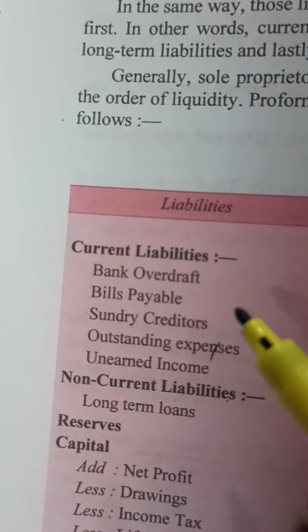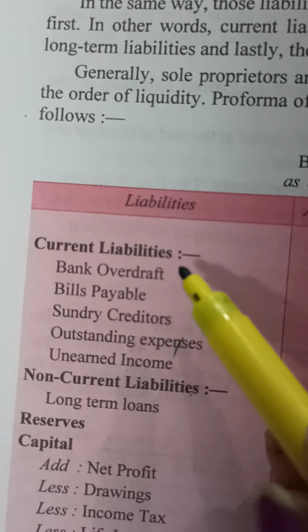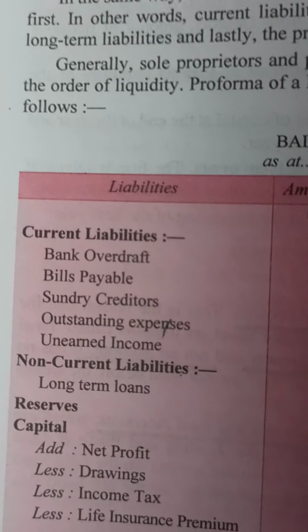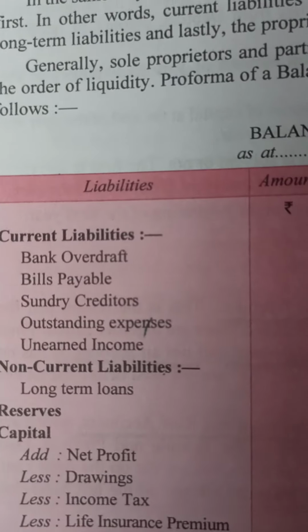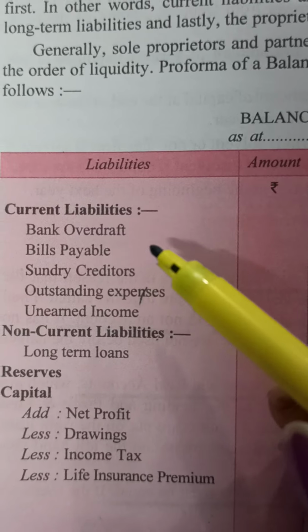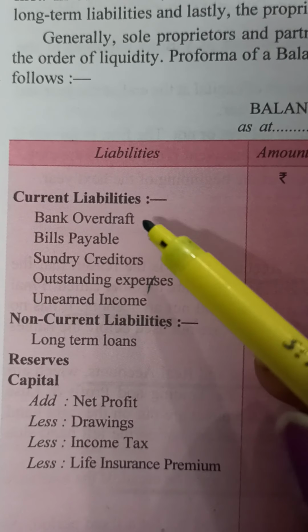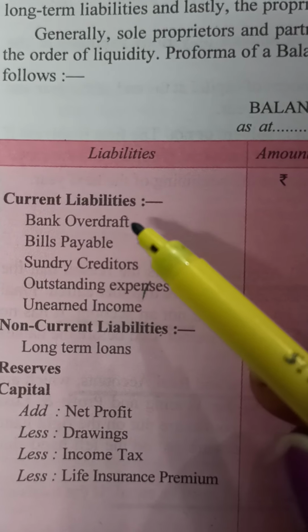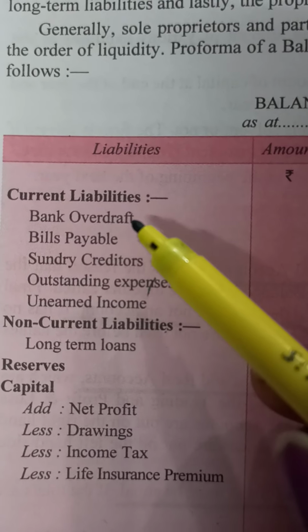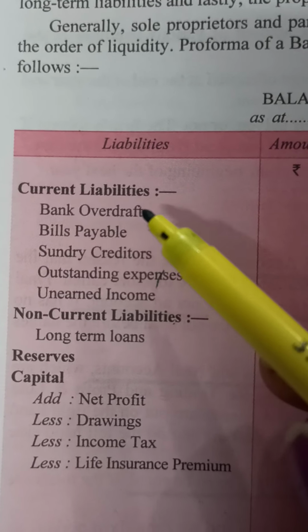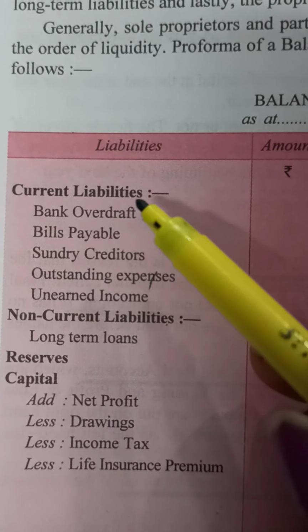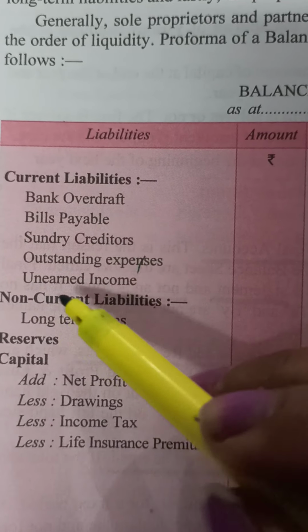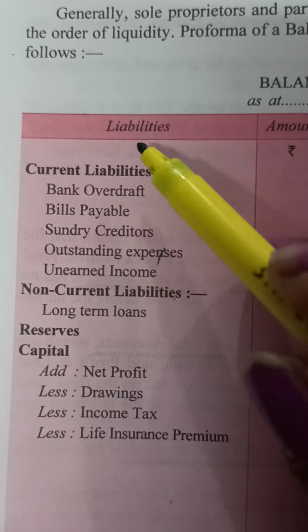And the same goes with liabilities. Those liabilities that have to be paid the earliest, that are given a very short duration to be paid. What are liabilities? Those amounts that are due to be paid, that we are liable to pay, that are outstanding to be cleared. So those liabilities that have to be paid very soon, at very short notice, are written on the top. They are called current liabilities. All the liabilities that have to be paid within 1 year are called current liabilities.